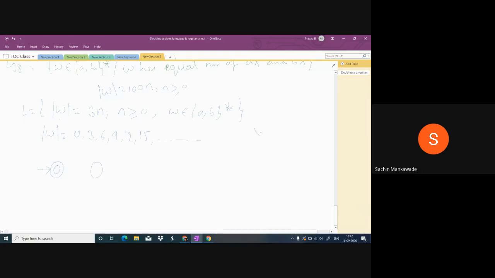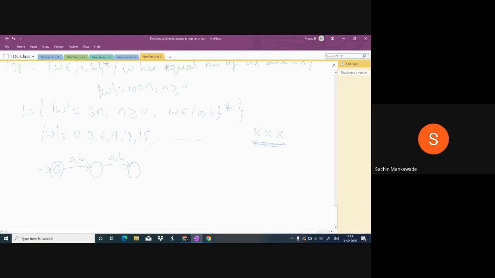And suppose length is 1. The first symbol can be A or B. Length 1, don't accept. Length 2, also don't accept. First symbol A or B, we go to this state. From here, A or B will go to this state. And again, A or B. Now tell me, what is this total length of the string?